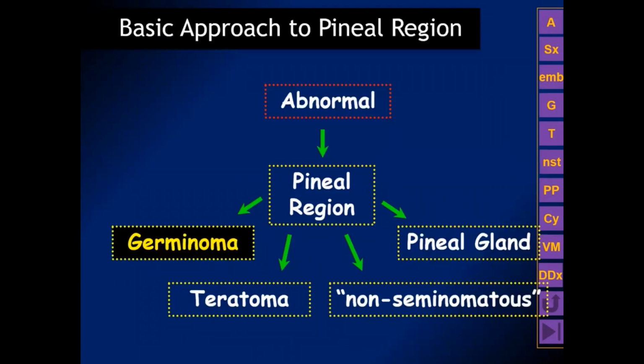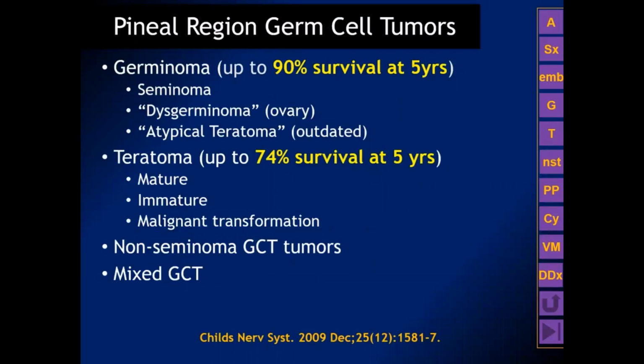If the pineal region is abnormal, the primary suspects to consider are the germinoma, the teratoma, a non-seminomatous germ cell tumor, or a neoplasm of the pineal gland itself, a pineal parenchymal tumor. The germinoma and the teratoma are easily distinguished from the other two possibilities. Pineal region germinoma and teratoma both enjoy a very good prognosis. Germinomas have a 90% 5-year survival, and pineal region teratomas have about a 74% survival at 5 years.